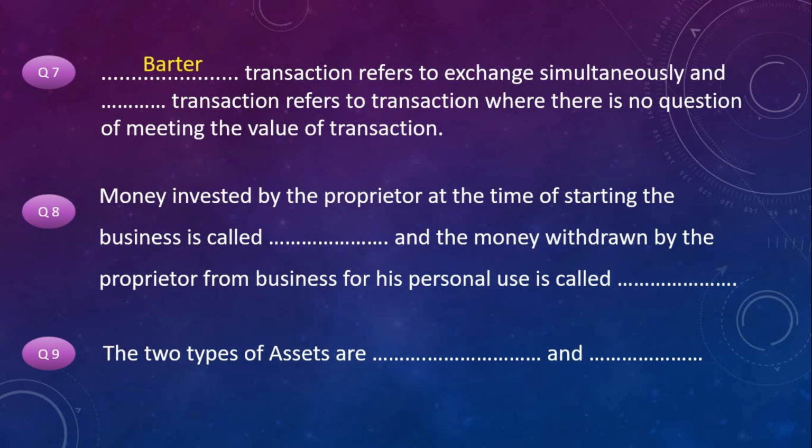The answers for these questions. Barter transaction refers to exchange simultaneously and paper transaction refers to transaction where there is no question of meeting the value of transaction. Money invested by the proprietor at the time of starting the business is called capital and the money withdrawn by the proprietor from business for his personal use is called drawings. The two types of assets are tangible asset and intangible asset. Next set of questions.